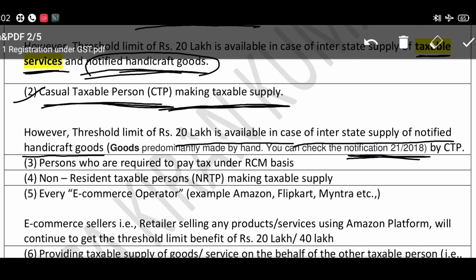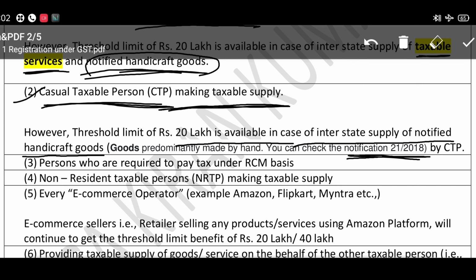So if a casual taxable person is making interstate supply of handicraft goods, then only this threshold limit is applicable. Otherwise, if he is supplying normal goods other than handicraft goods, irrespective of the aggregate turnover, he is liable to get registered under GST.